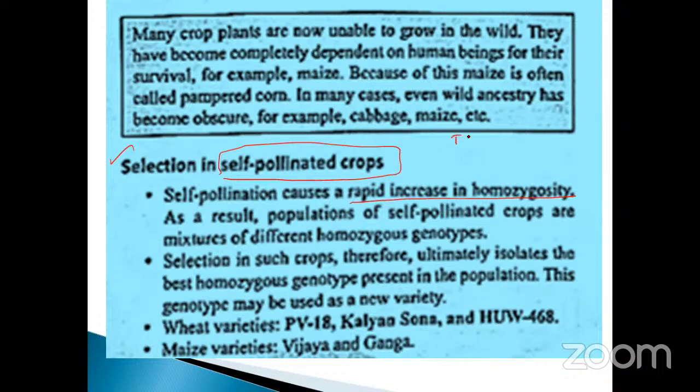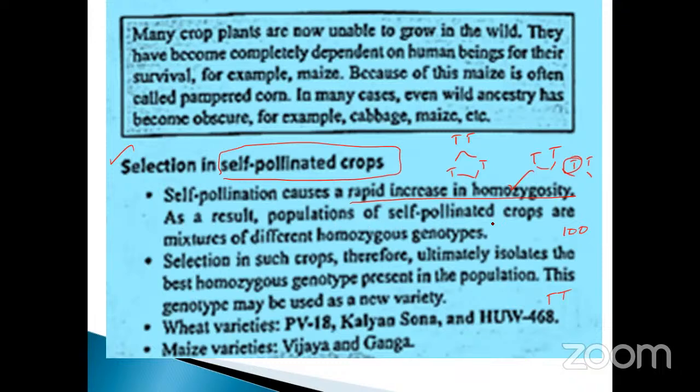For example, capital T, capital T. You will get capital T and capital T. Again, you are self-pollinating, you will get capital T, capital T. Again and again, even 100 times, you will get capital T only. That is called homozygosity. The zygote will be only one type, homozygous, both are the same.